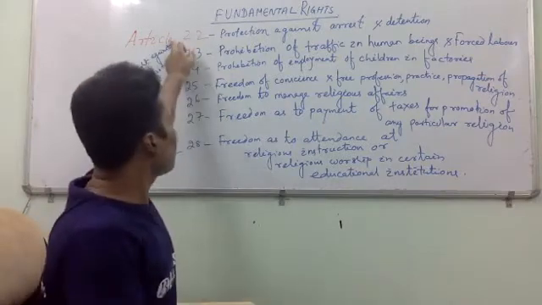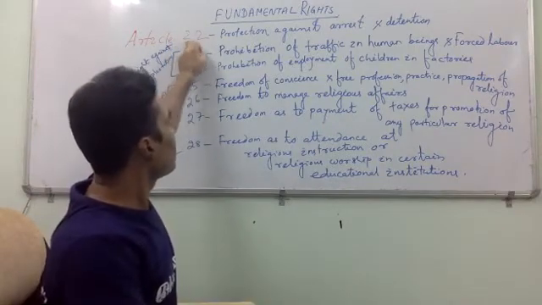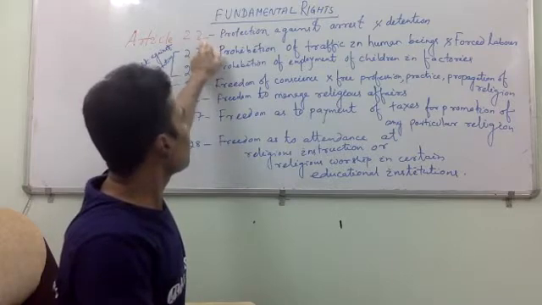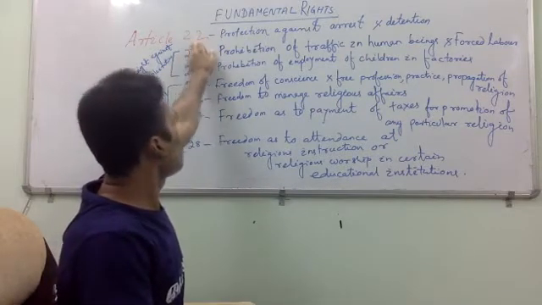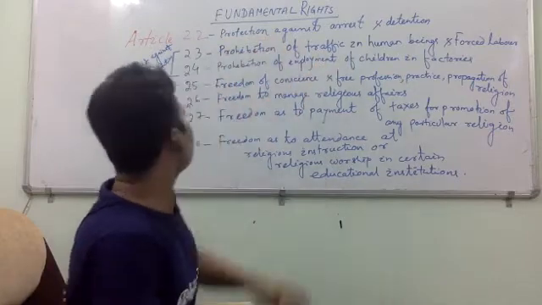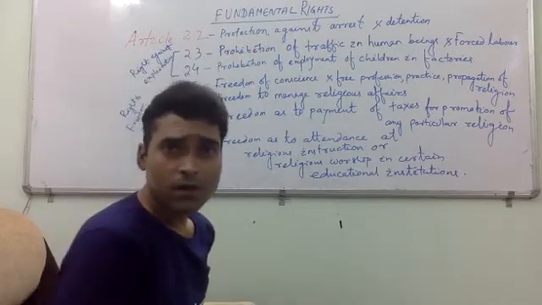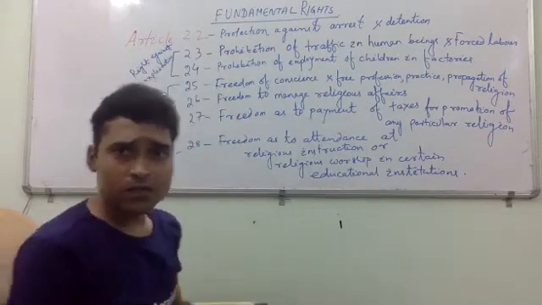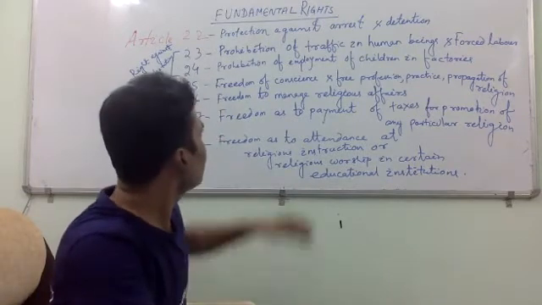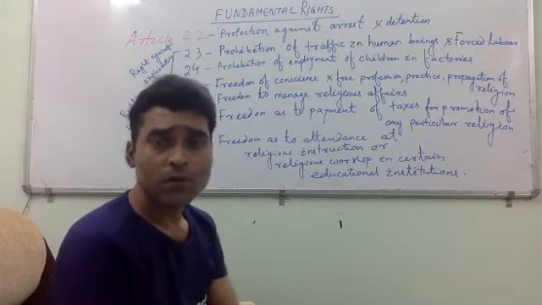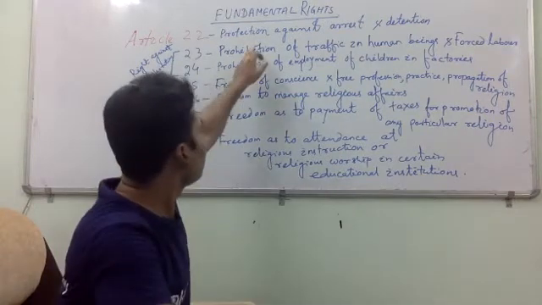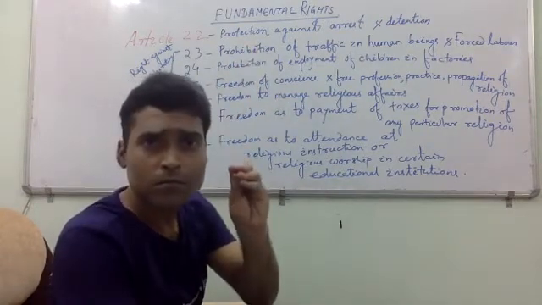I have written this in red because this is Article 22, protection against arrest and detention. Let's understand what this is. It has much importance.